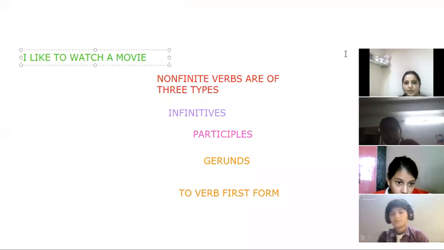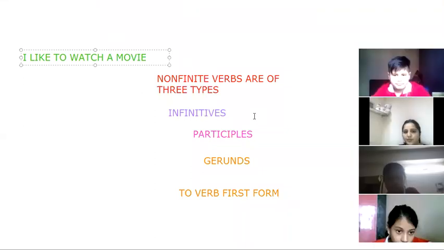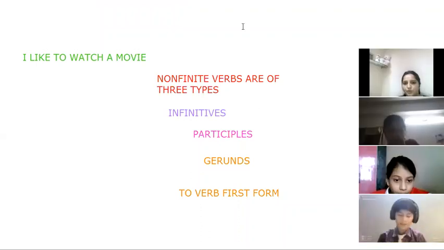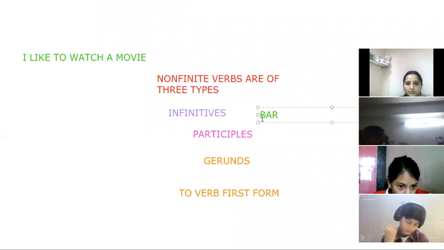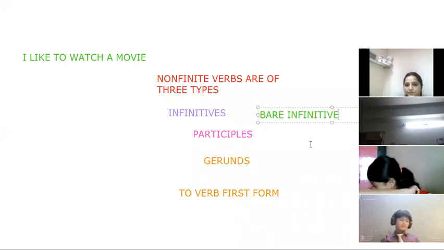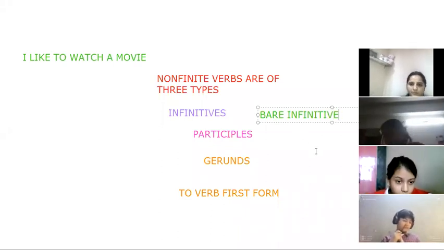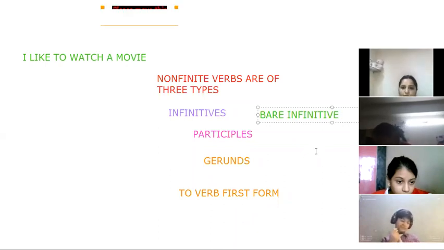Okay, fine, children. So there are two types of infinitives: infinitives and bare infinitives. Bare infinitive is without to, only verb first form is there. Okay, clear? Bare infinitives are without to, that are called bare infinitives. Further examples we are going to learn in our chapter.